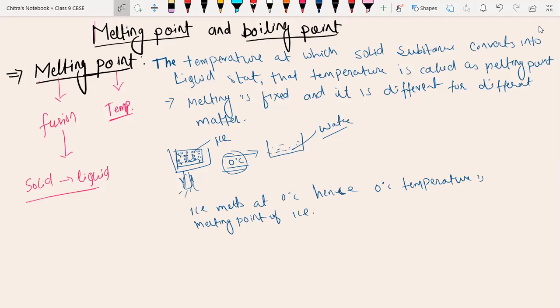The hardest substance we have on earth is called diamond. Diamond is the hardest substance found on earth, and being a non-metal, diamond has a melting point of 3550 degrees Celsius.